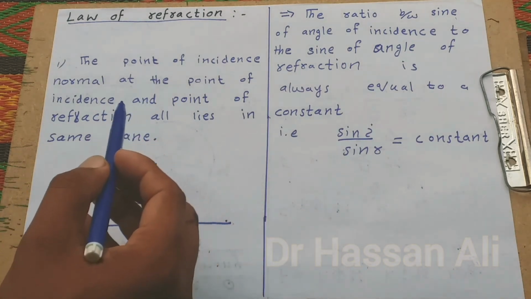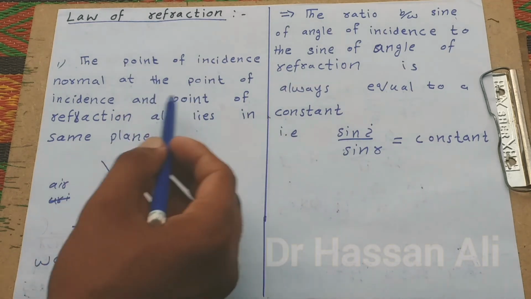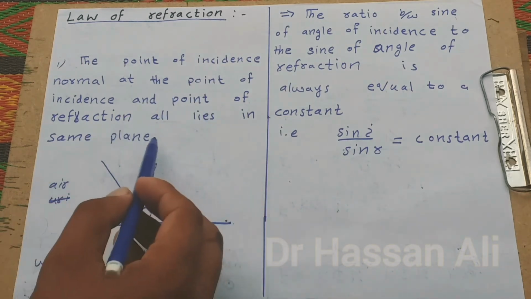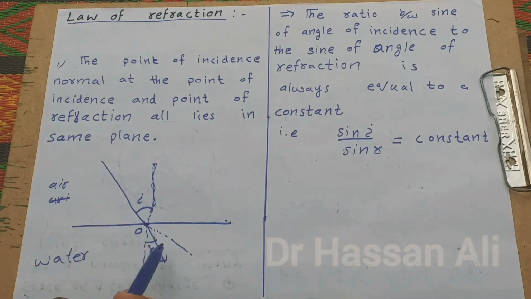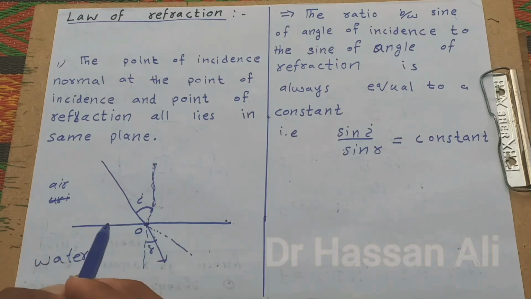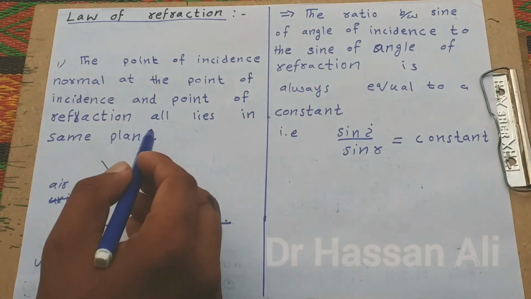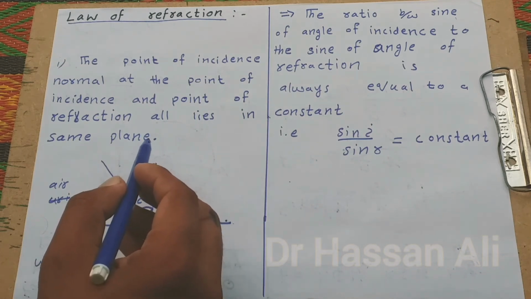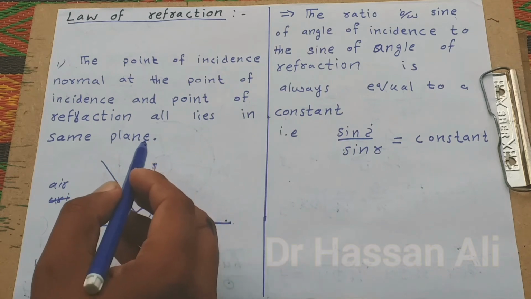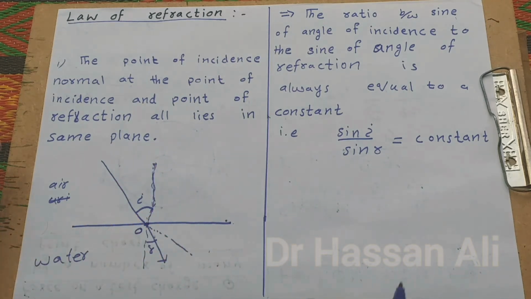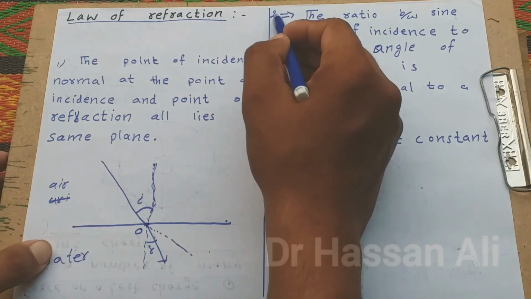The point of incidence and the point of refraction all lie in the same plane. The point of incidence and the point of refraction lie in the same plane. Then we define it another way: the incident ray, the refracted ray, and the normal all lie in the same plane. Understand?